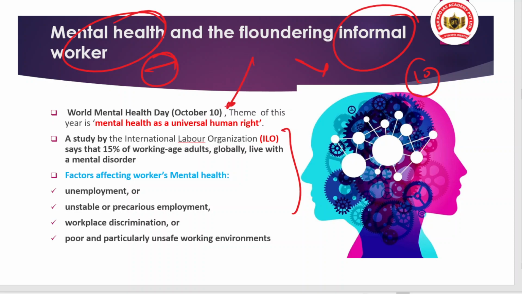A study by the International Labour Organization says that 15% of working age adults globally live with a mental disorder. Can you believe it? But this is a reality, and in coming times, if certain actions are not taken, such incidents may also increase. The factors affecting workers' mental health are unemployment, unstable or precarious employment, workplace discrimination, or a poor and particularly unsafe working environment.